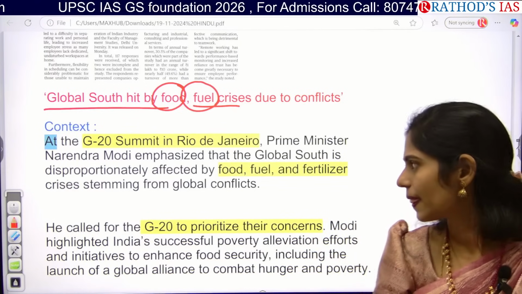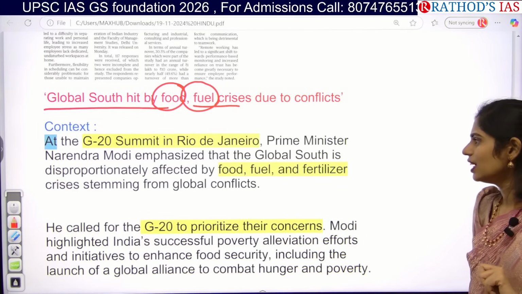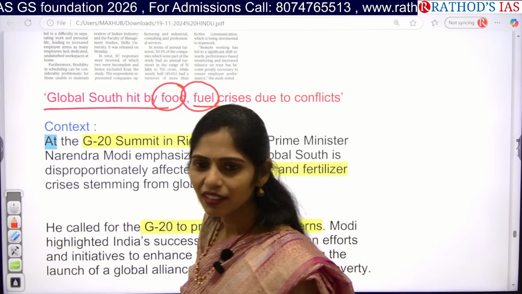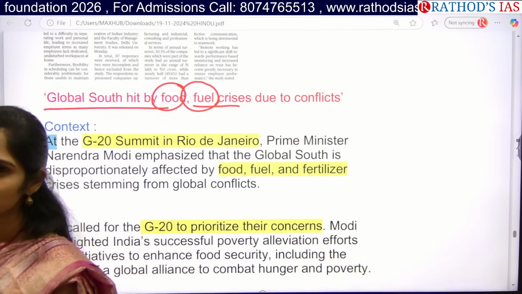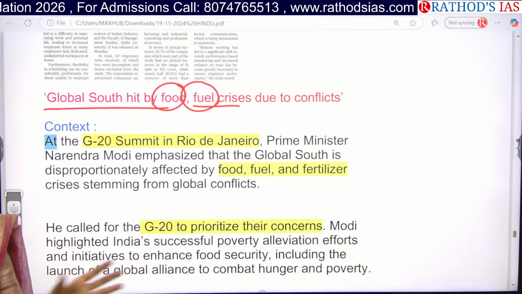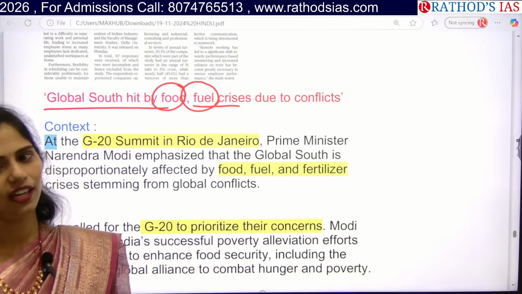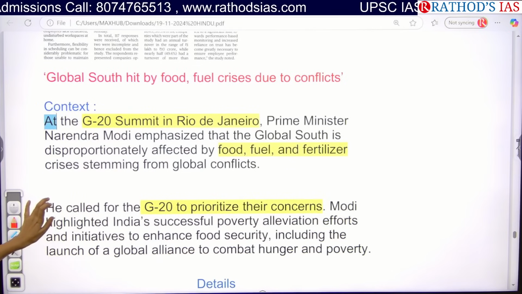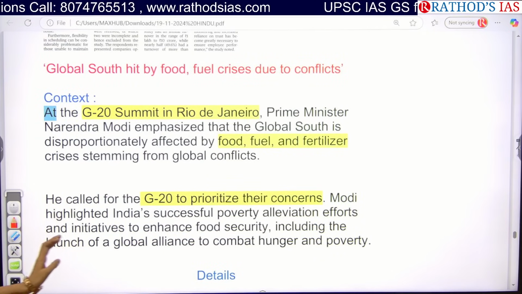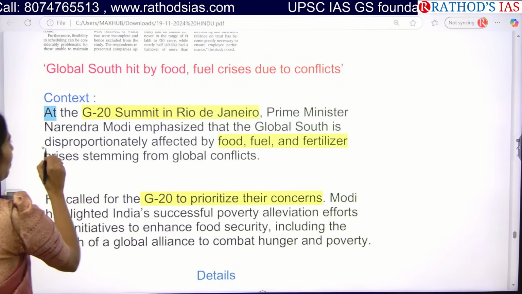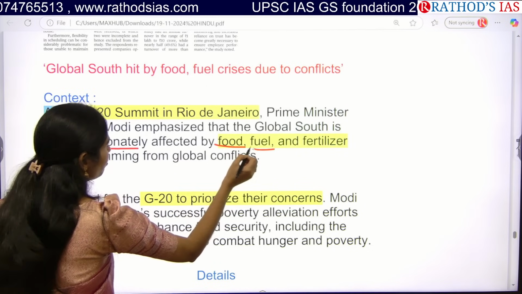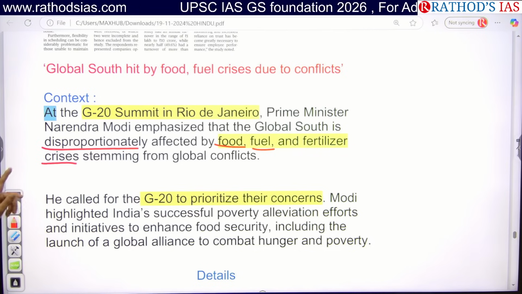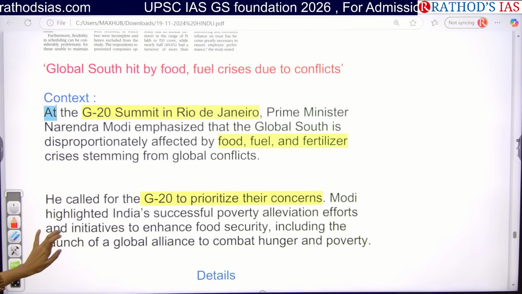Conflicts. Okay, Russia. Next. Israel, Palestine. Next. Always there will be issues going on in Africa, especially sub-Saharan Africa. And next. Okay, so at this G20 summit, our Prime Minister emphasized that the Global South is disproportionately affected by food, fuel, and as well as fertilizer conflicts because of global conflicts. Okay, so this is the thing which is mainly said.